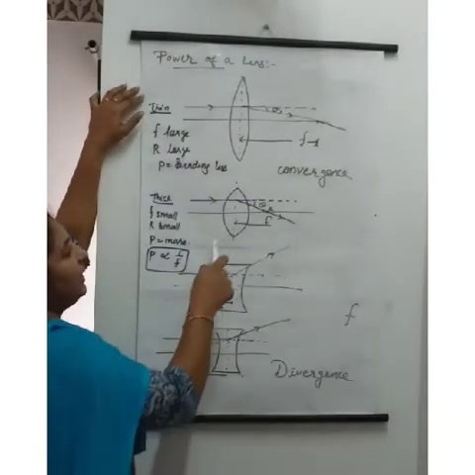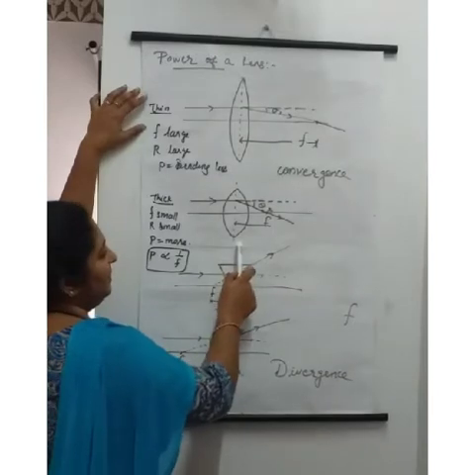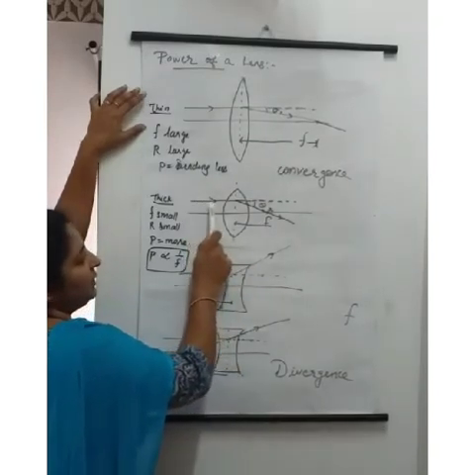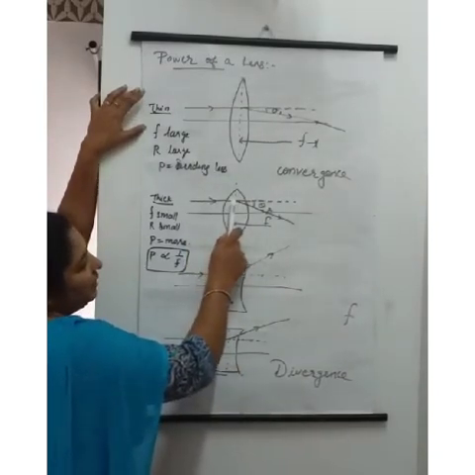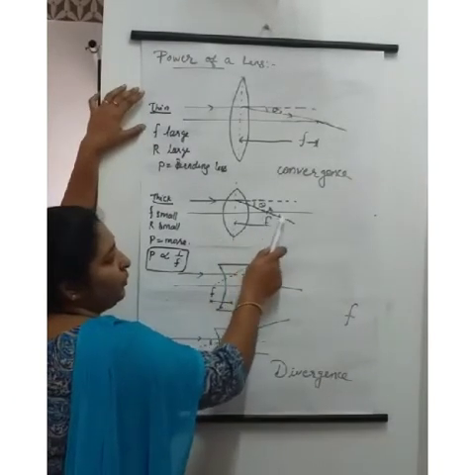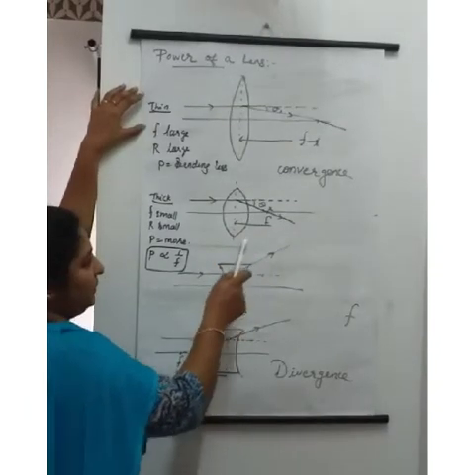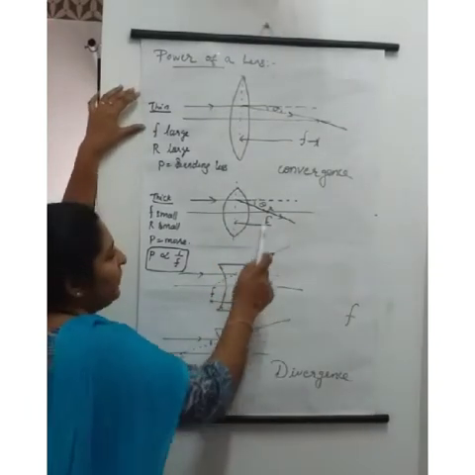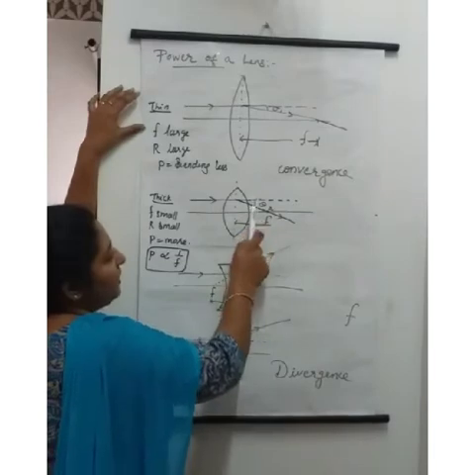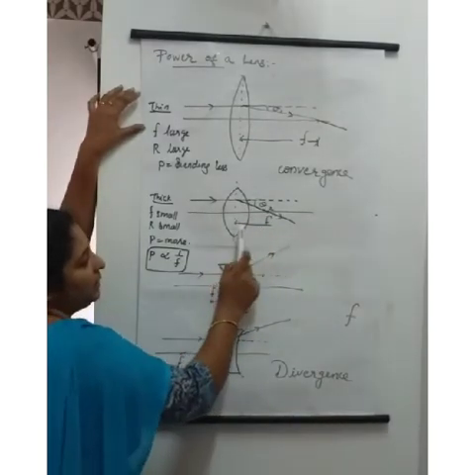Now we can take another convex lens. It's a thick lens. Again, the light ray passes, reaches up to the center and refracts, passing through the focus. It's converging at the focus, which is on the principal axis. See the angle, how much it bent. This is the bending angle. Theta 2 is the bending angle.